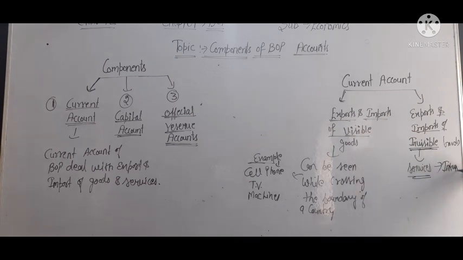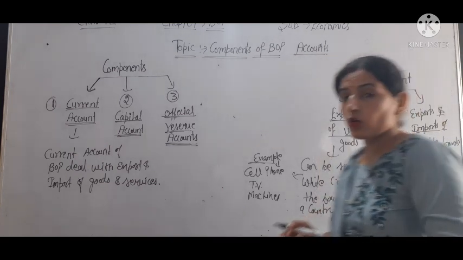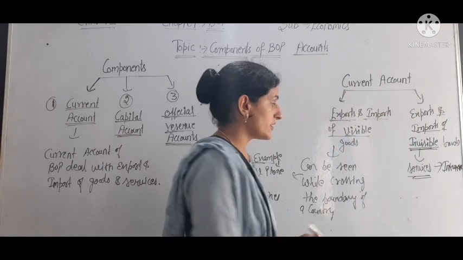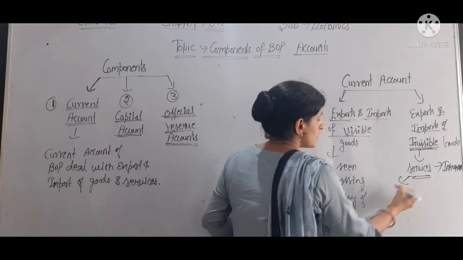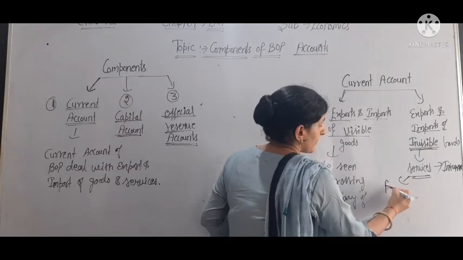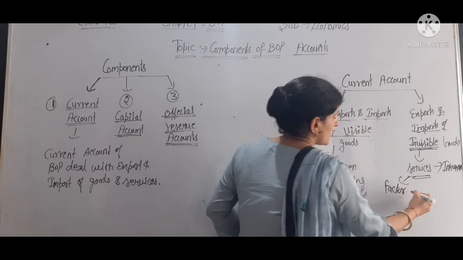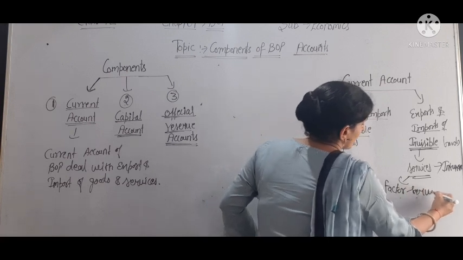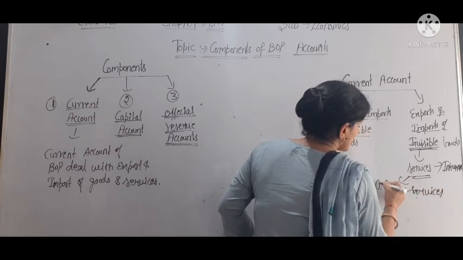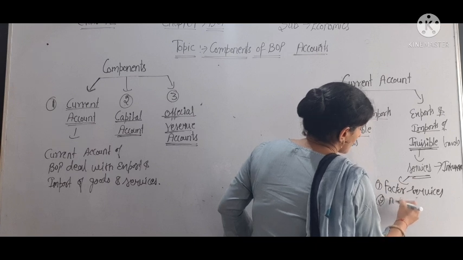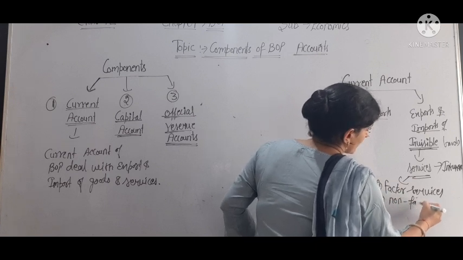Services are further classified into two categories. One is factor services, and the second is non-factor services.